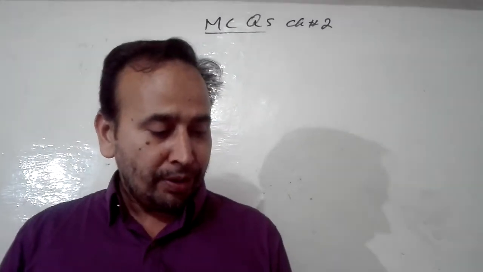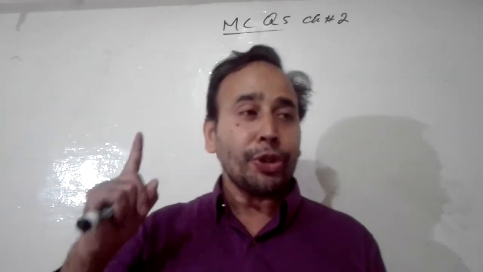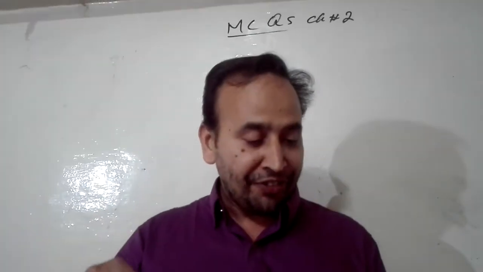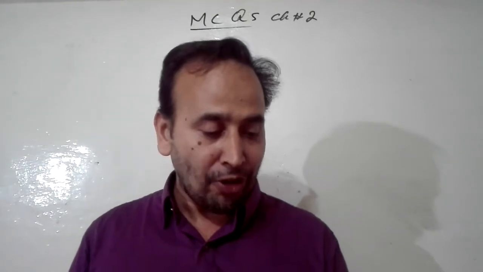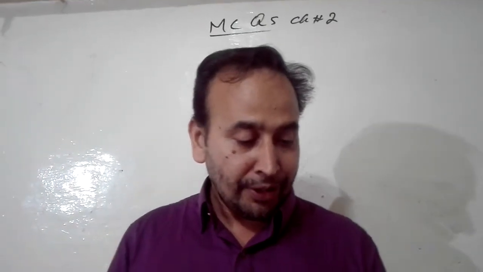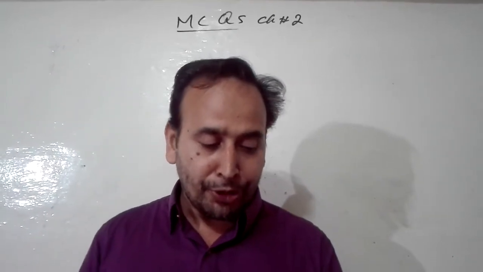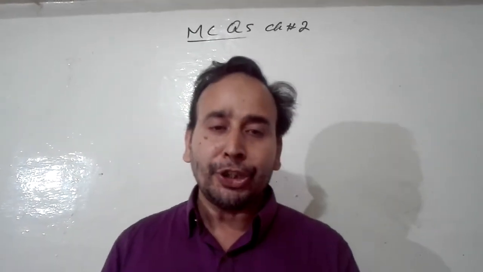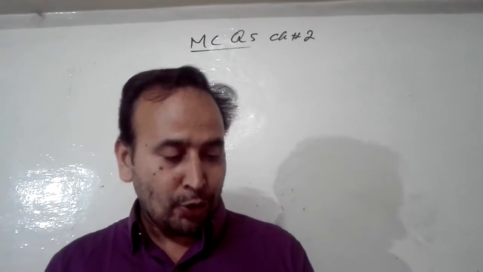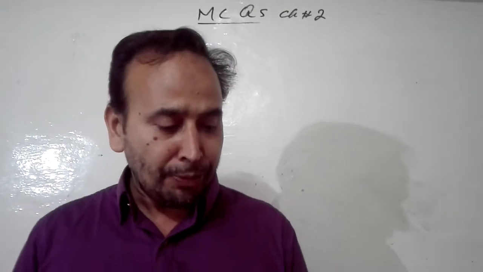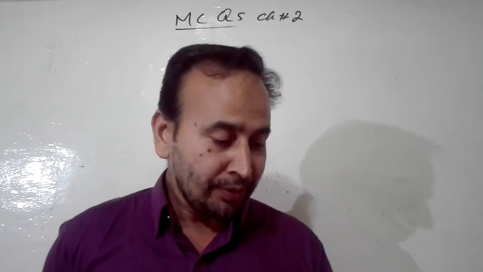Second question: the motion of a body about an axis is called. Note down, it is also a definition. Definition of which? The motion of a body about an axis is called what kind of motion? Rotatory motion. So look, option B is right. You will skip the other 3 options. Now I will read only the right option. The motion of a body about an axis is called rotatory motion. So B option is right.